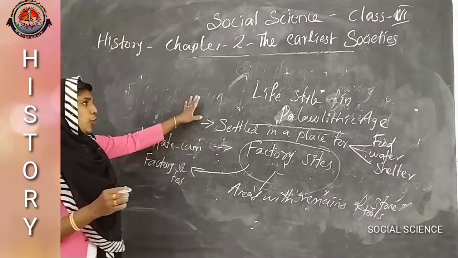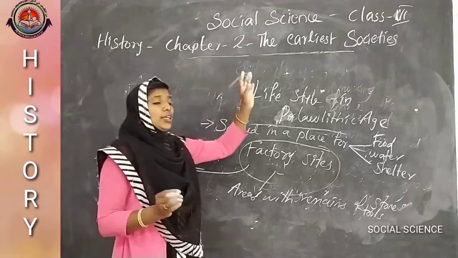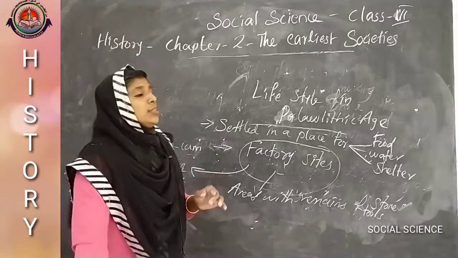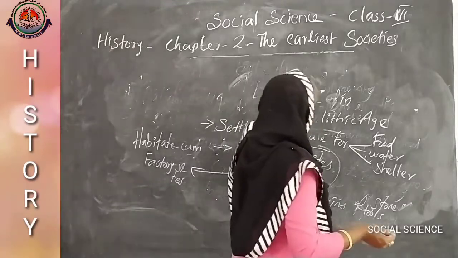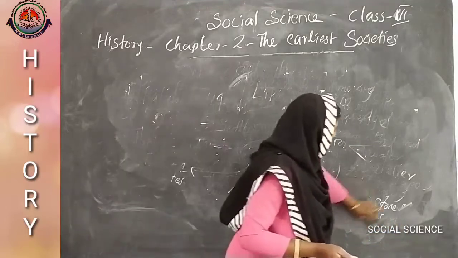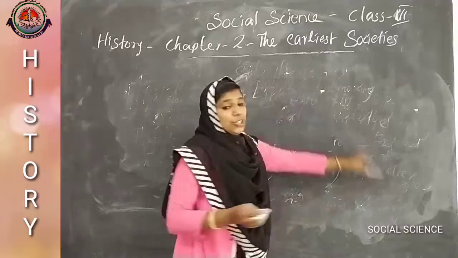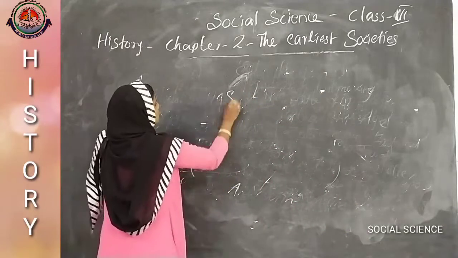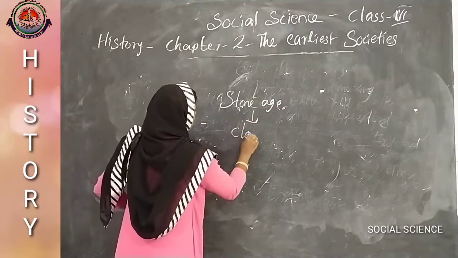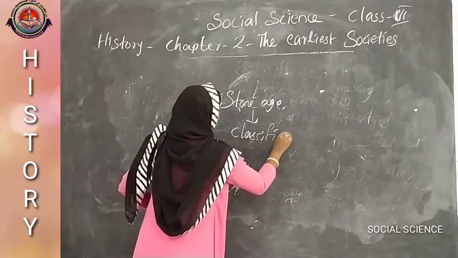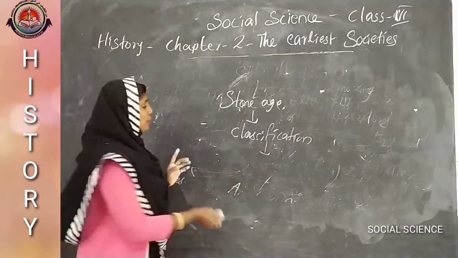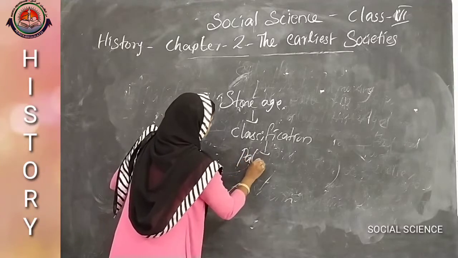These are the topics we covered today. What are they? The first one is the Stone Age, then its classification. Here we selected one, the Paleolithic.